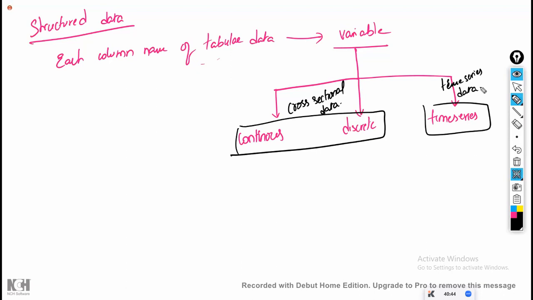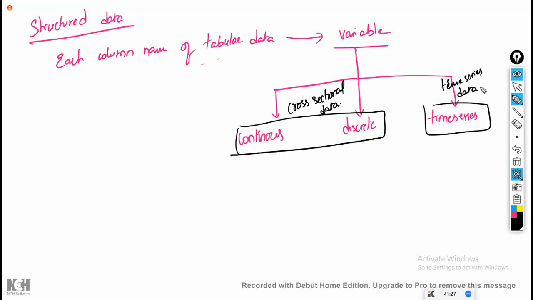If you want to predict, for example, the mileage of a car, is the mileage of a car dependent on the date on which it is manufactured, or the time when you're testing? No. In real estate, for example, you want to purchase a house. Is the house price dependent on the time? If you go at 12 o'clock, a different value, at 1 o'clock, a different value? No. If it is not depending on time, then it is called cross-sectional data.